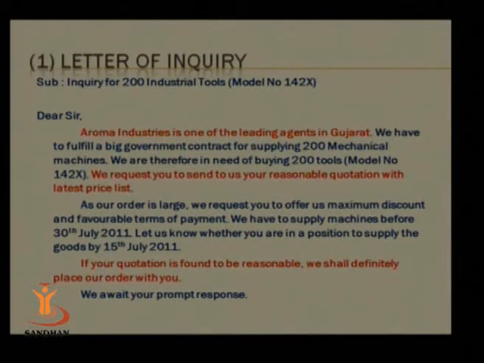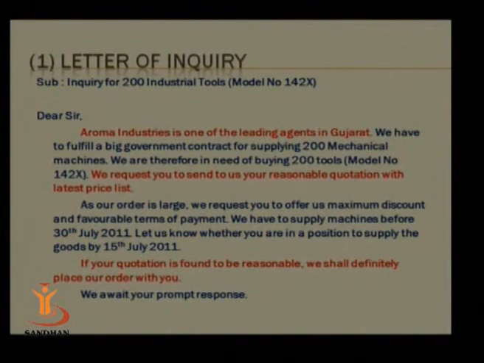One of the polite ways is this: we request you to send to us these things. So you have a very polite language. It reflects the attitude of you as a writer of the letter. So we request you to send us your reasonable quotation with latest price list. So whatever the prices are in the latest situation, we want to do it.